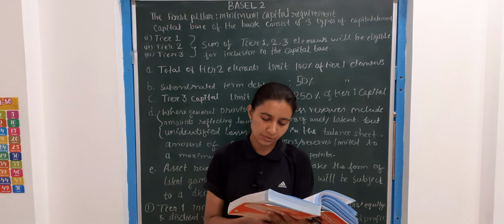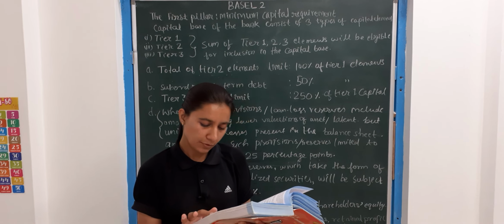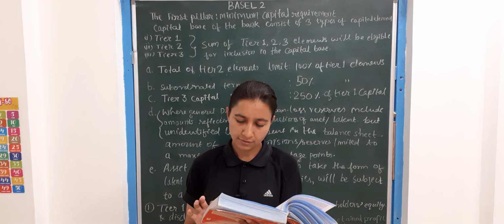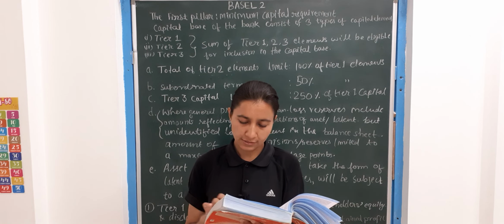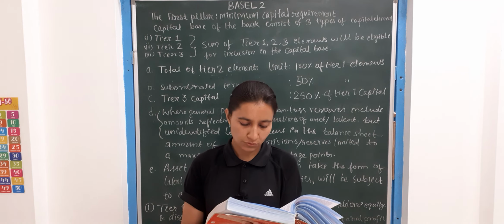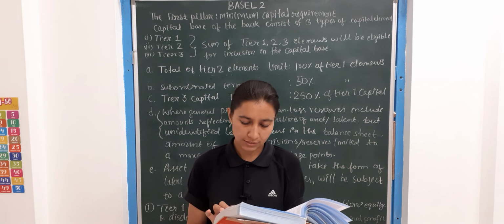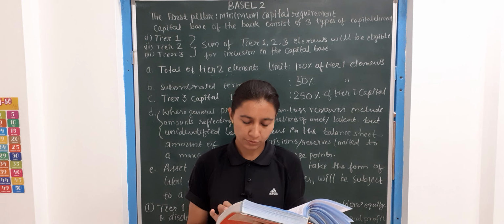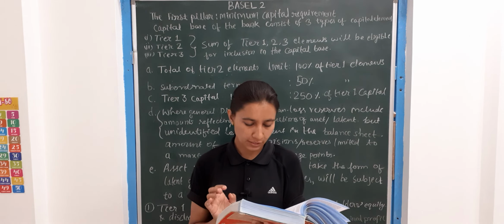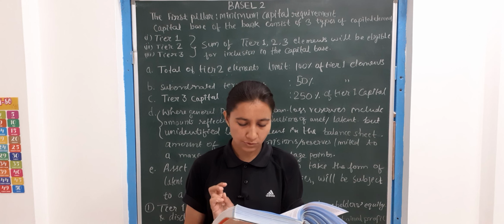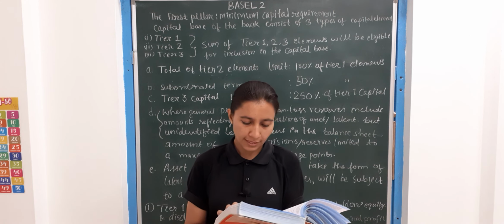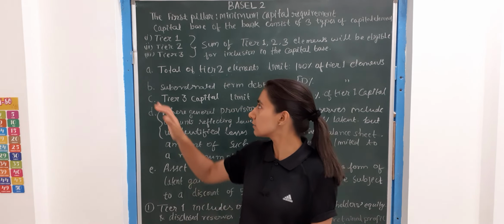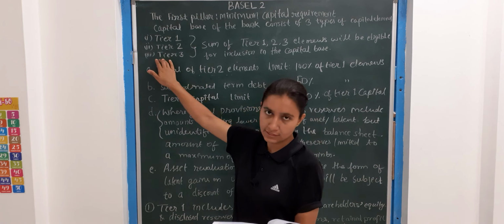Tier 3 is short-term subordinated debt covering market risk. Principal form of eligible capital to cover market risk consists of shareholders equity and retained earning and supplementary capital as defined in the above paragraph. But banks may also, at the discretion of their national authority, employ a third tier of capital consisting of short-term subordinated debt for the sole purpose of meeting a proportion of capital requirement for market risk, which is subject to the following condition. A is, banks will be entitled to use tier 3 capital solely to support market risk. This is just to support market risk.